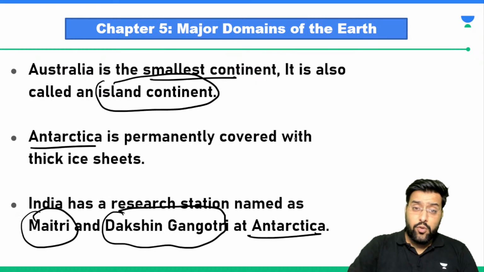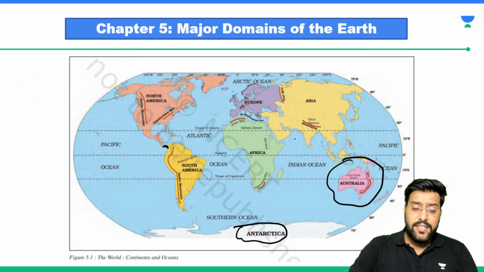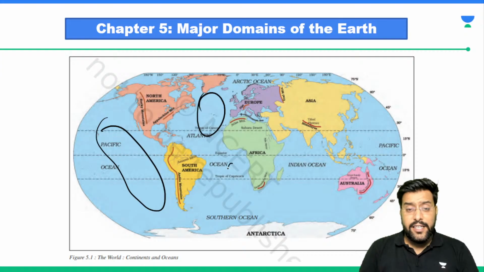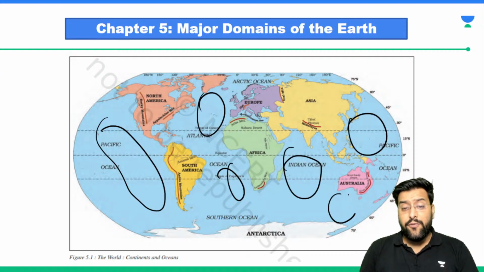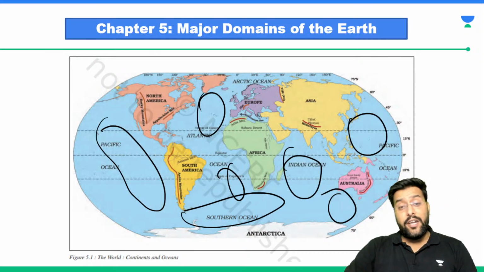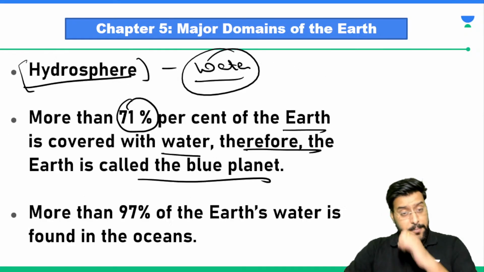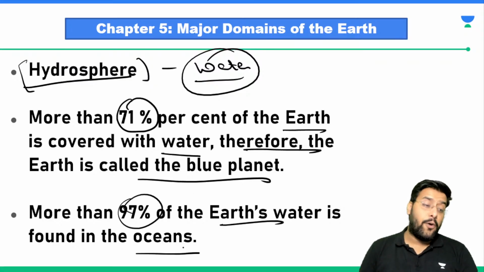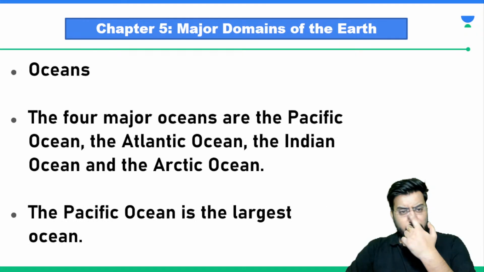Out of the total area, you can see here, the majority region that you see are the water bodies. So that is what makes this earth look blue in color when seen from distant space. More than 97% of Earth's water is found where, sir? It is found in oceans. More than 97% of Earth's water is in oceans.